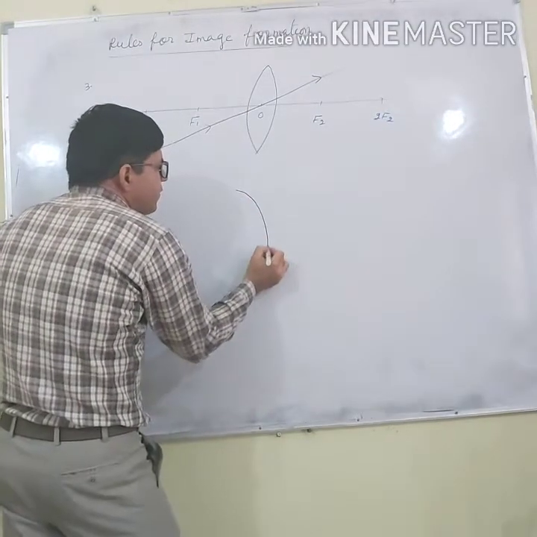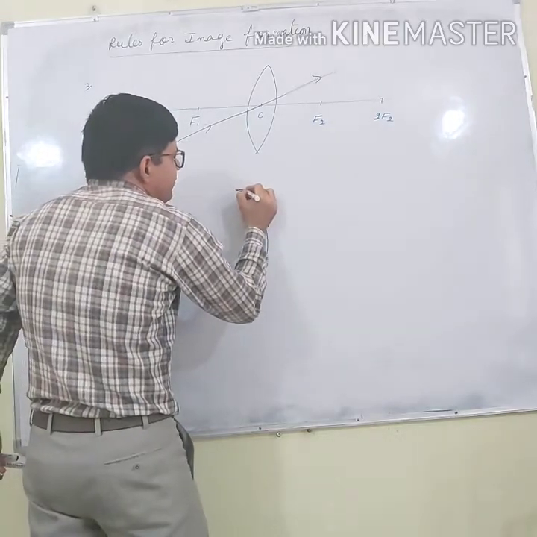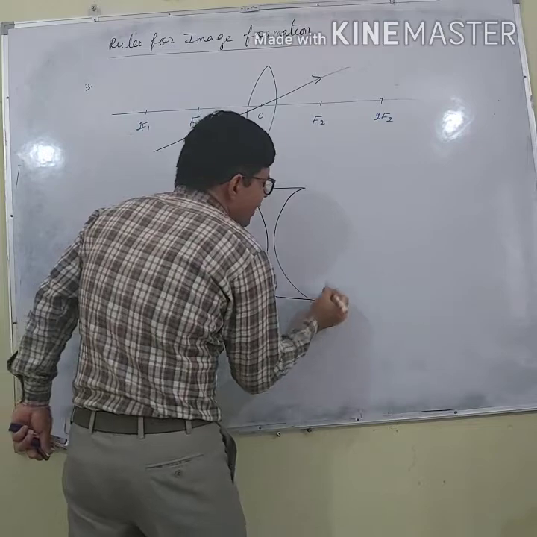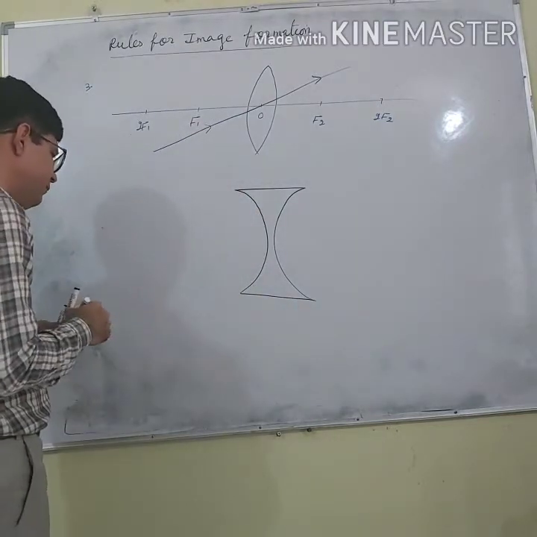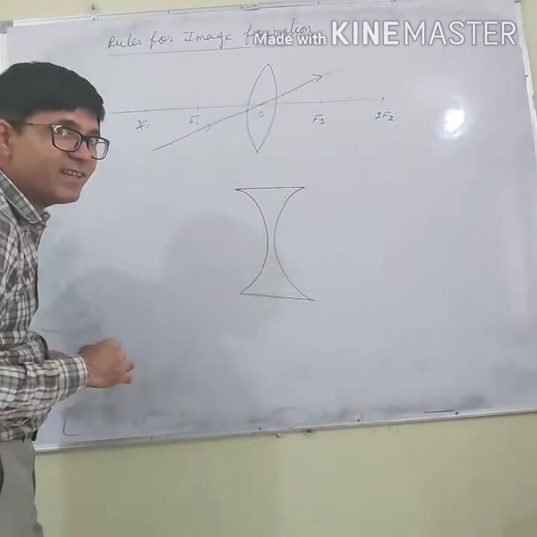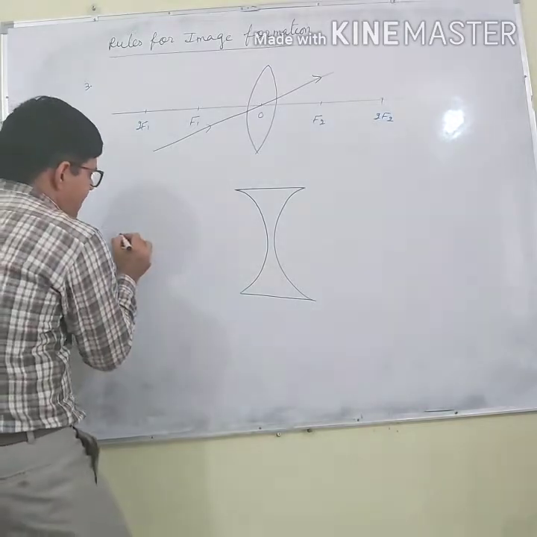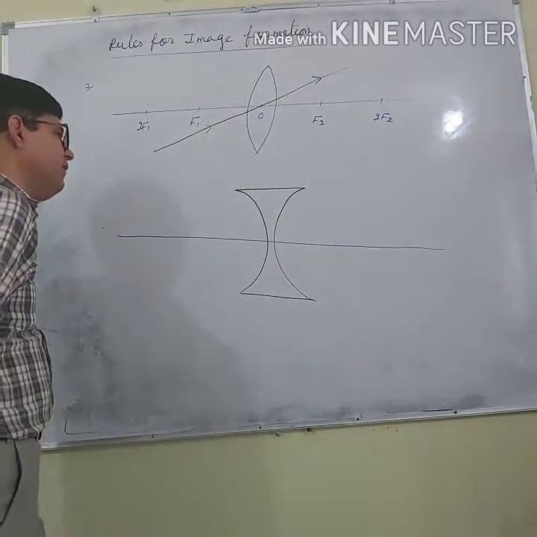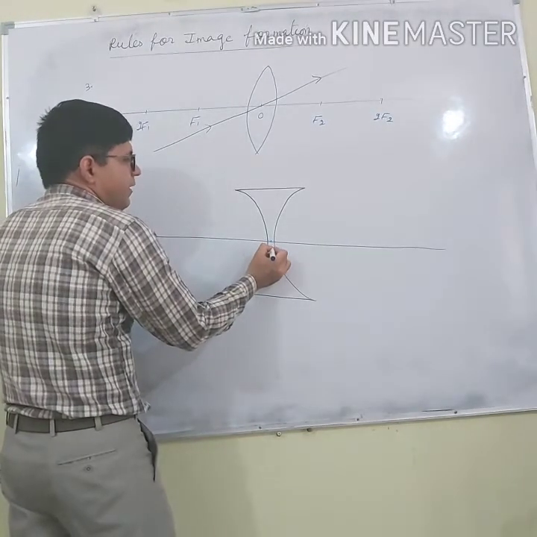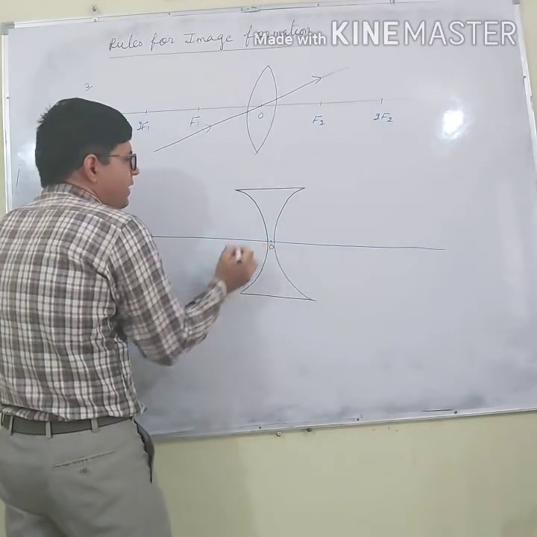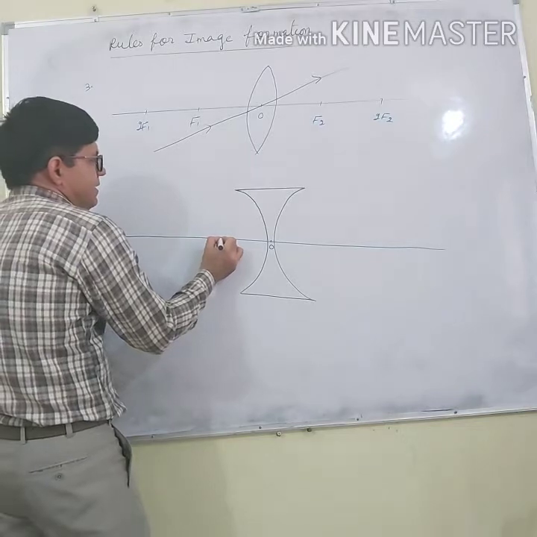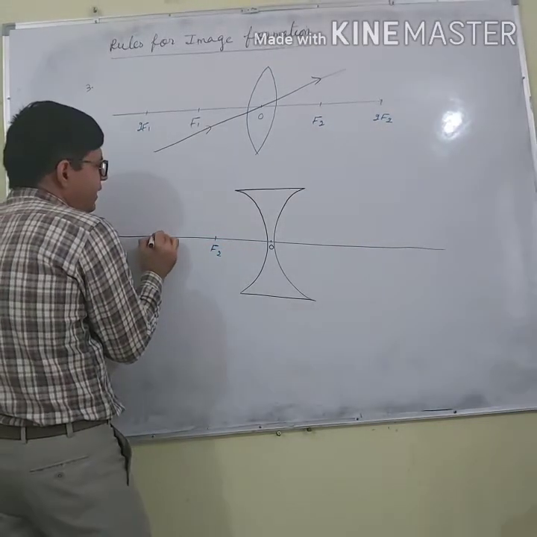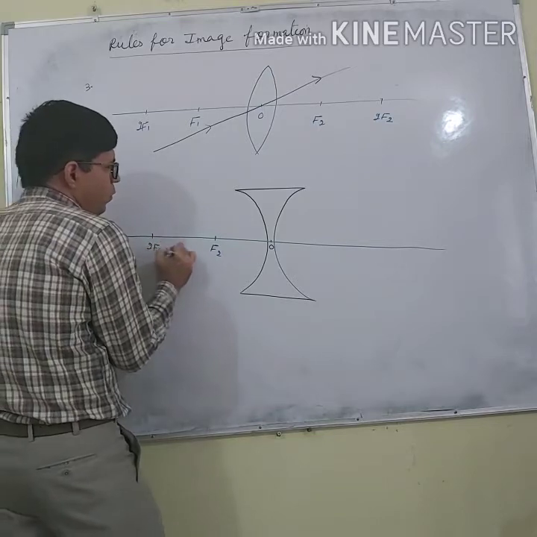And next point is, let us say this is a concave lens, and this line is the principal axis. This is the optical center. This one is F2, you can write here 2F2.